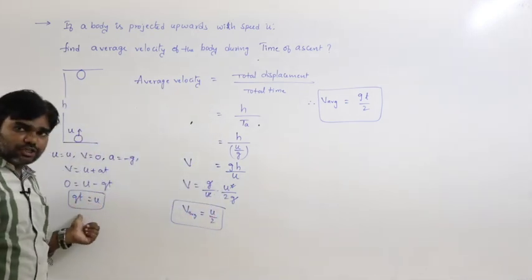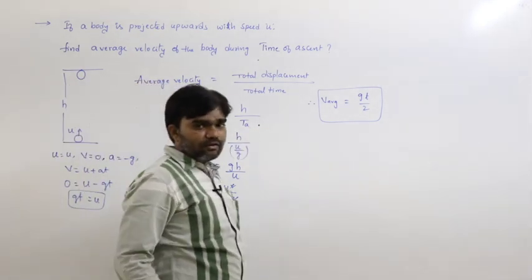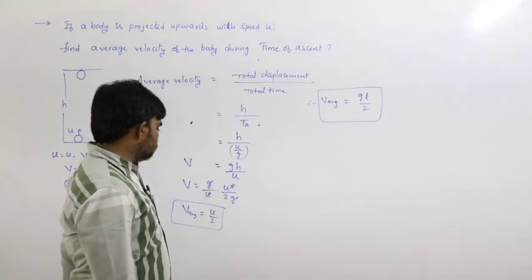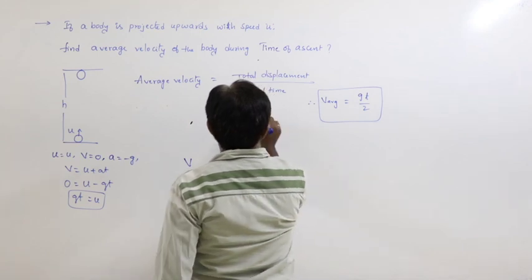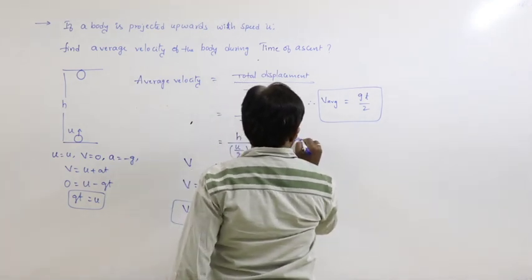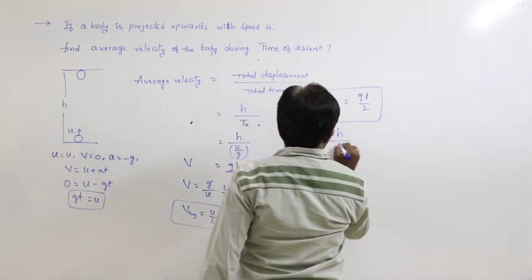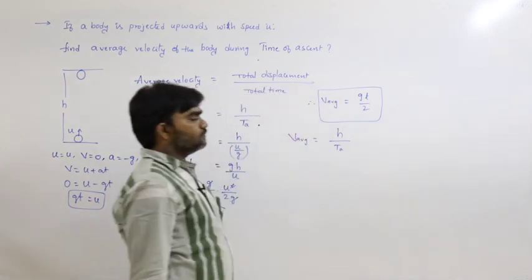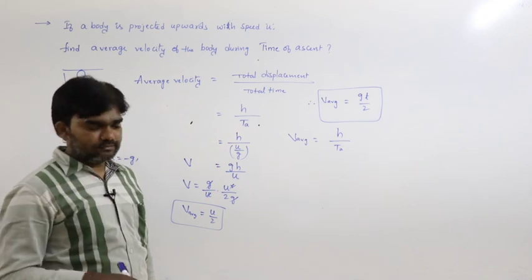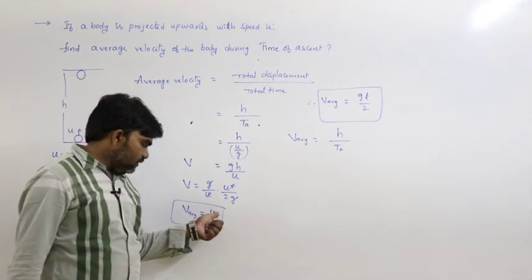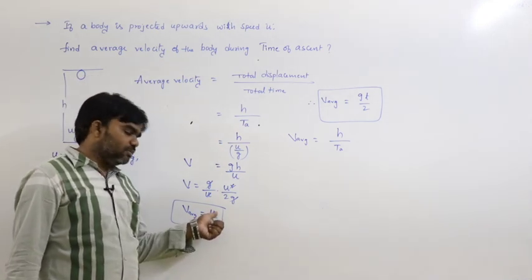It is gt, so v average is equal to gt by 2. One more modification: v average is equal to h by time of ascent, maximum height by time of ascent. If you know only the velocity, average velocity can be written as u by 2.